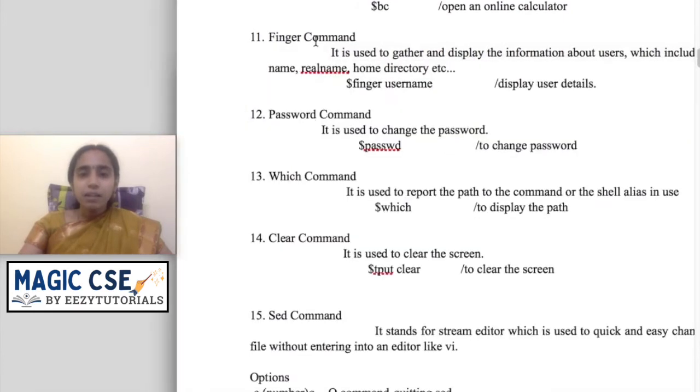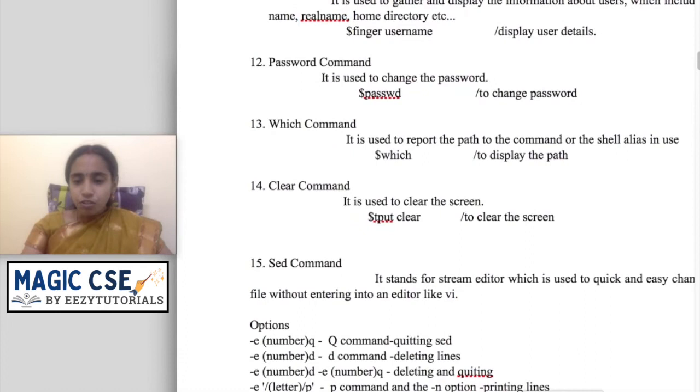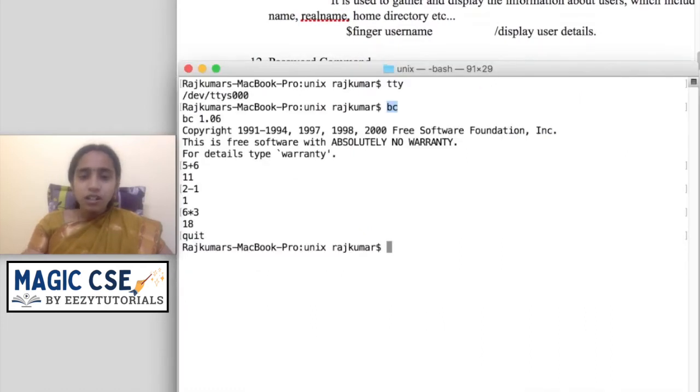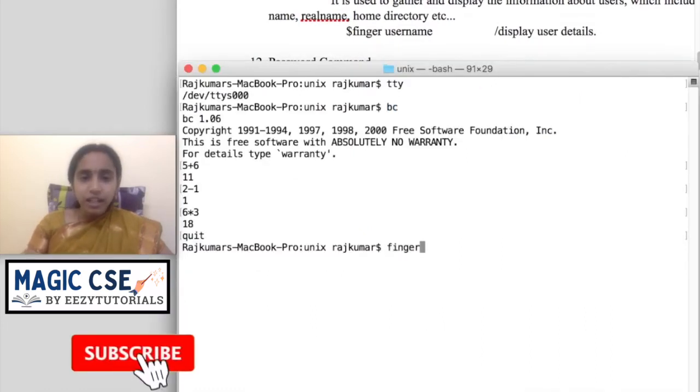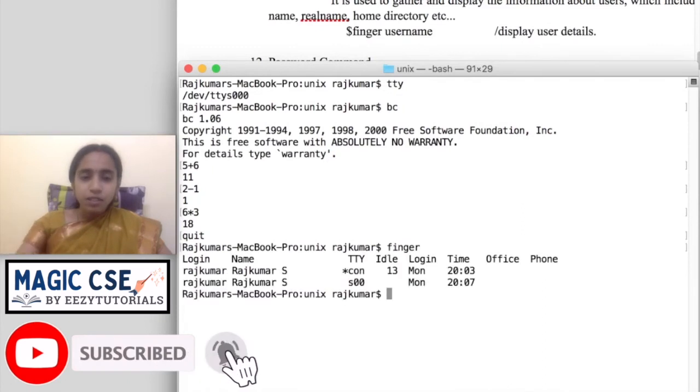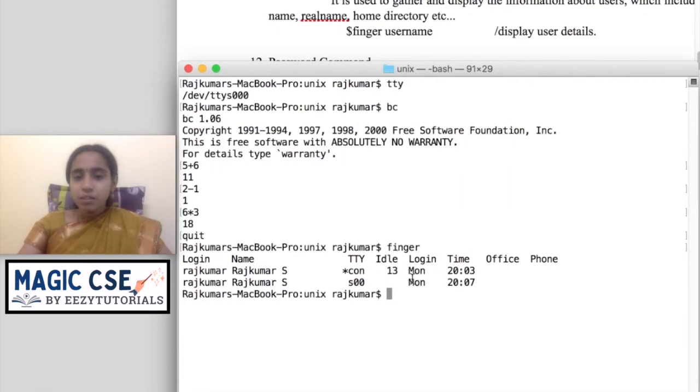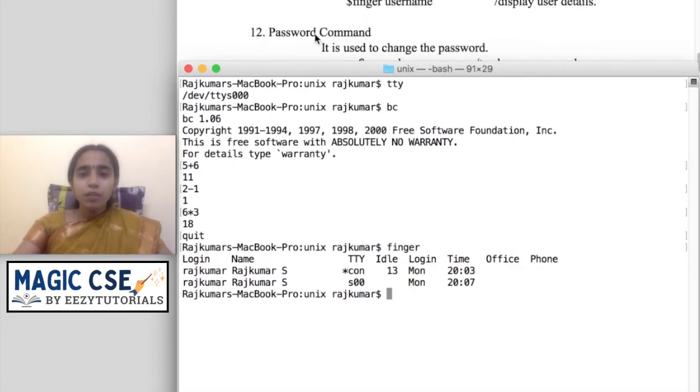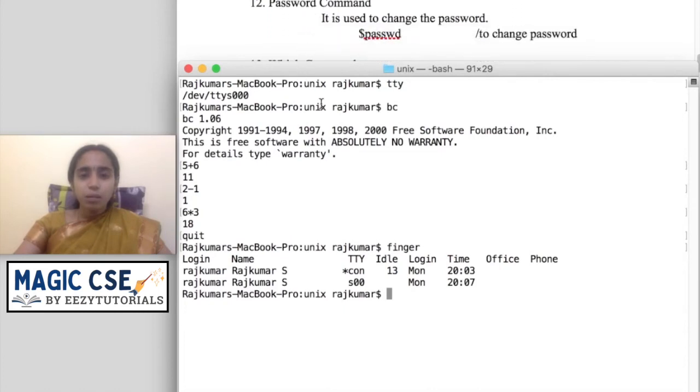The next command is the finger command. The finger command is used for displaying the details about the user. So the username is Rajkumar. This is the terminal name. He was idle on this day. This is the last login time. Suppose you have saved details regarding office phone number, that also will be displayed. So the finger command will help you gather information about the users.